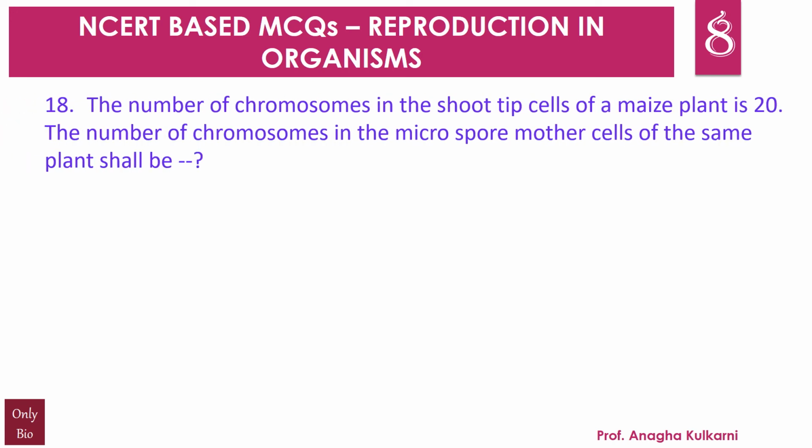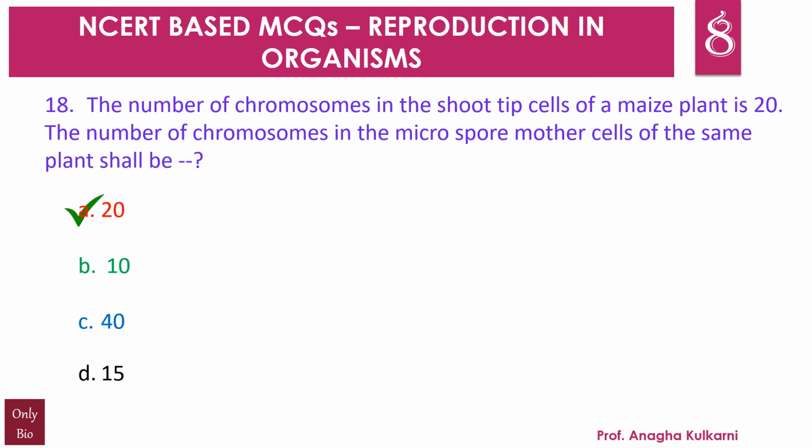Question number 18. The number of chromosomes in the shoot tip cells of a maize plant is 20. The number of chromosomes in the microspore mother cells of the same plant shall be dash. A. 20. B. 10. C. 40. D. 15. And the correct answer for this question will be A.